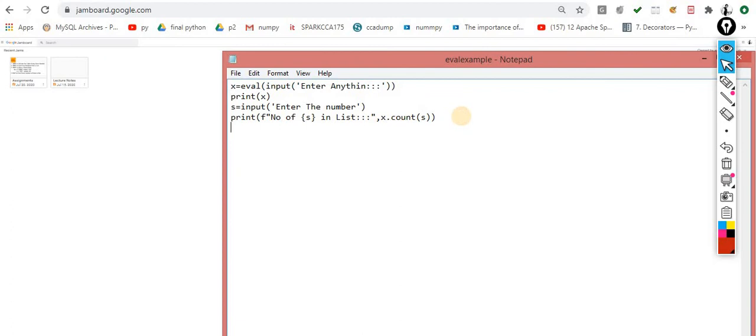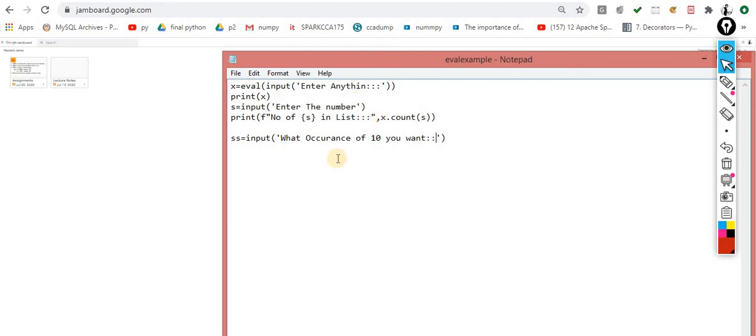So again I am asking from a user, ss is equal to input of which number, or you can say what occurrence you want.